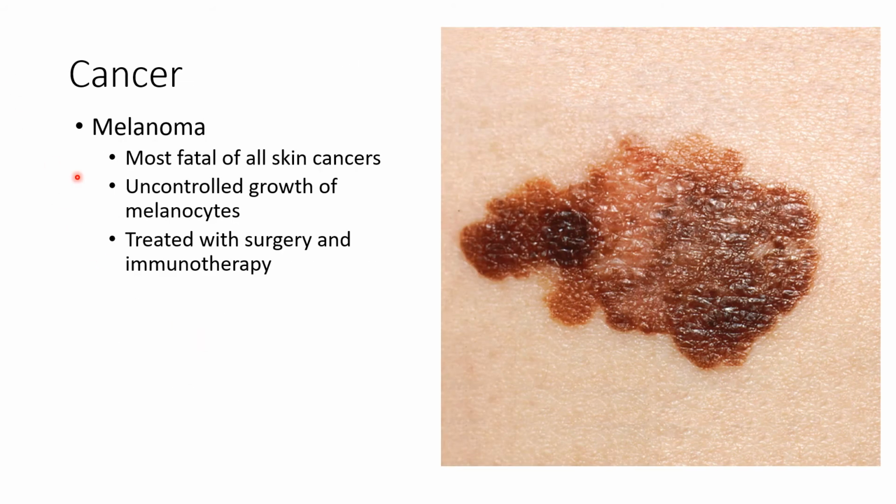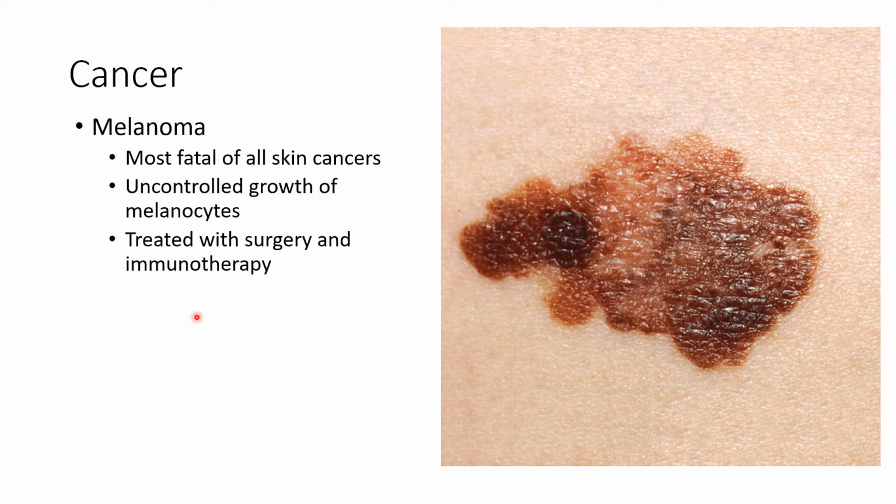The final type of skin cancer is a melanoma. Melanoma come from melanocytes. Recall they're located in the stratum basale. If they divide uncontrollably, you would get something called a melanoma skin cancer. These typically arise from moles on the skin which start dividing uncontrollably. This is the most aggressive skin cancer with the worst prognosis of the three.